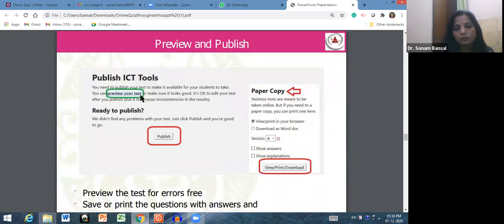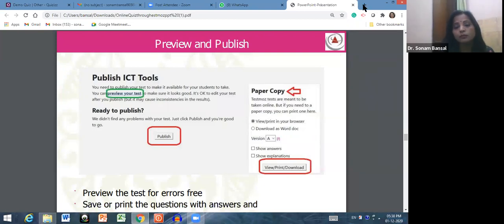Publish ICT tools. You can preview your test and then it is ready to publish. Then you can publish this, or you can copy your paper from your browser. You can print that test, or you can download your question paper.